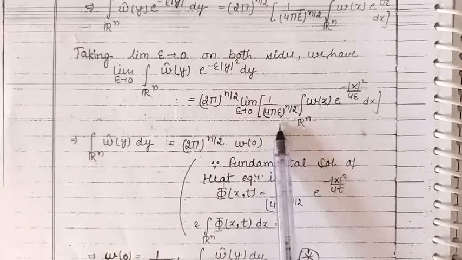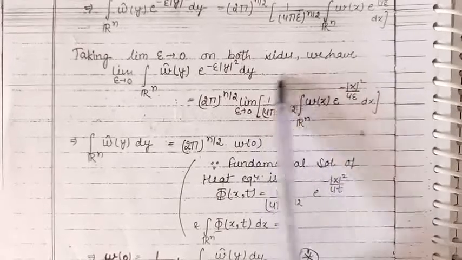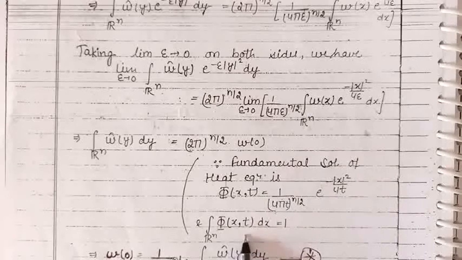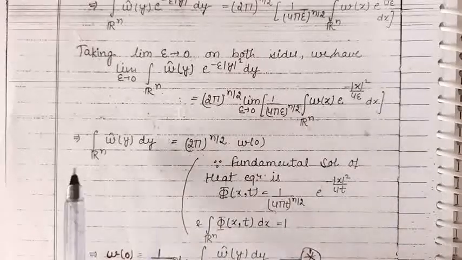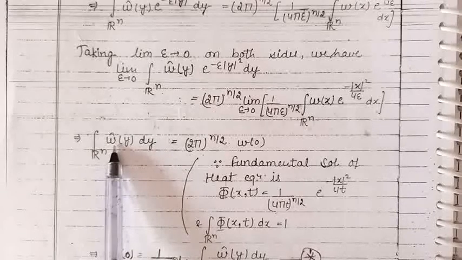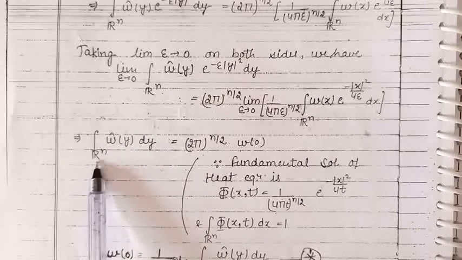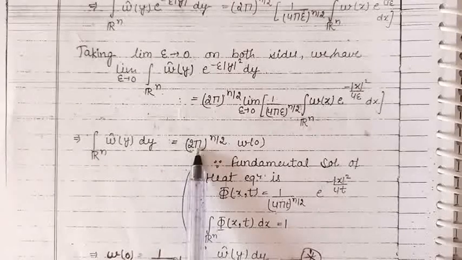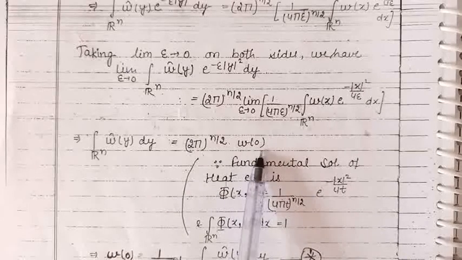On the right hand side, as we take the limit as epsilon approaches 0, this expression will become the value of w at 0, because the integral of the fundamental solution of the heat equation over n-dimensional real Euclidean space is 1. So finally, the integral of the Fourier transform of the function w over n-dimensional real Euclidean space is given by (2 pi) raised to the power n by 2 into the value of w at 0.